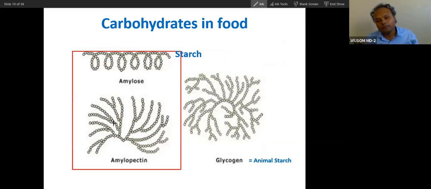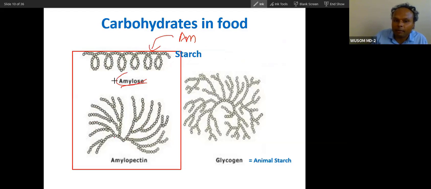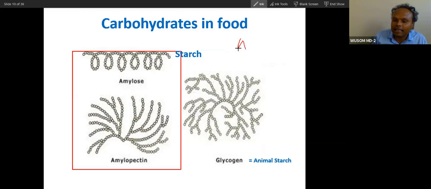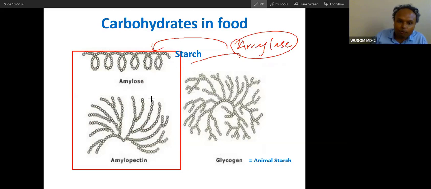These types of polysaccharides are there. One is a branched polysaccharide called amylopectin, and the non-branched one is called amylose. We need to understand this. The name amylase came from amylose. Amylase can digest this completely, but not this completely.